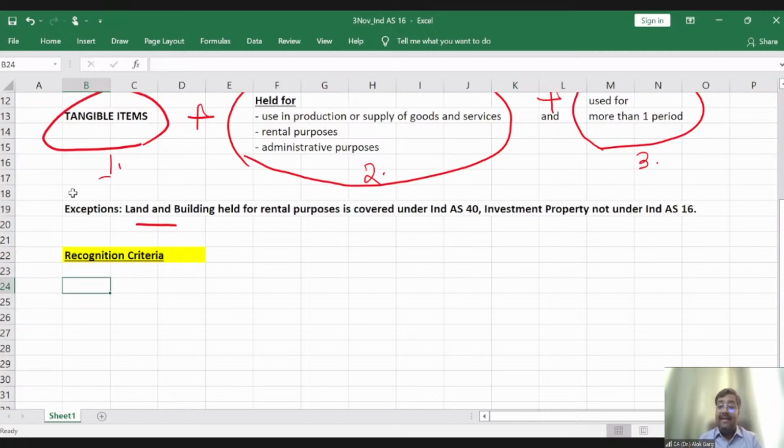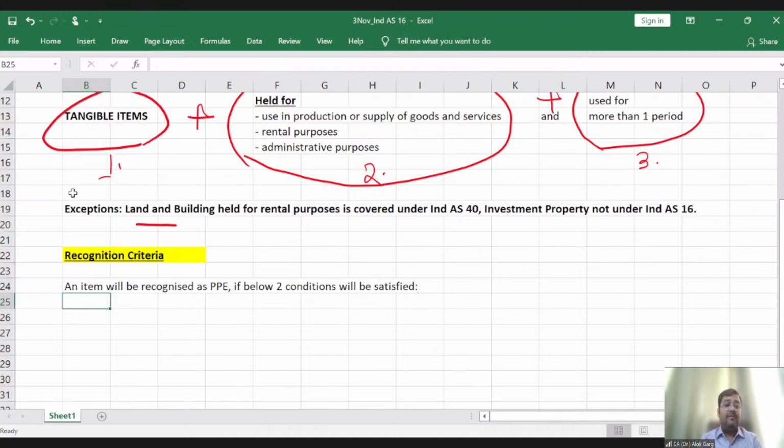Standard says that an item has to be recognized as PPE when two conditions are satisfied. What are those two conditions, friends? Can anyone tell me if he or she is aware? An item will be recognized as PPE if the below two conditions are satisfied.